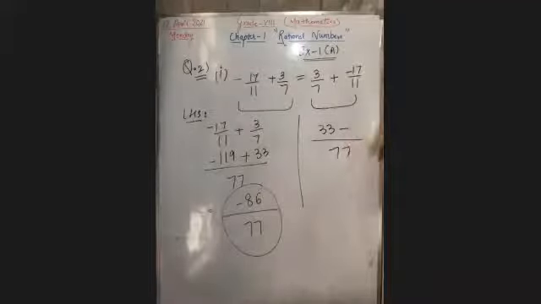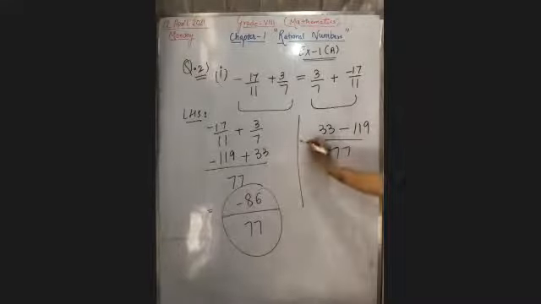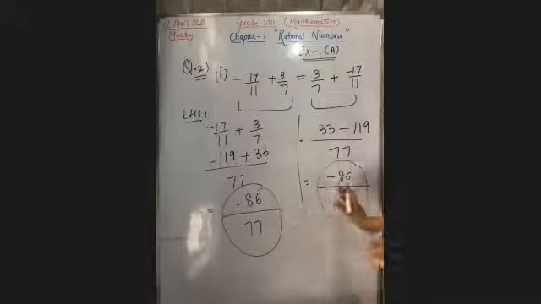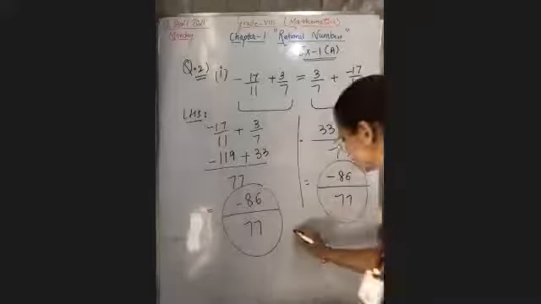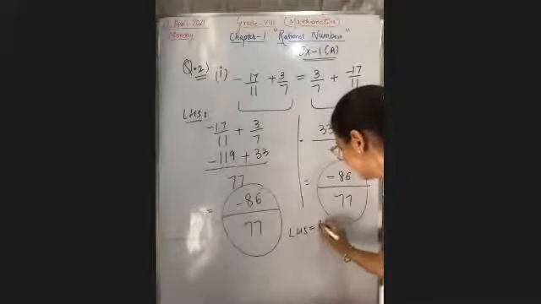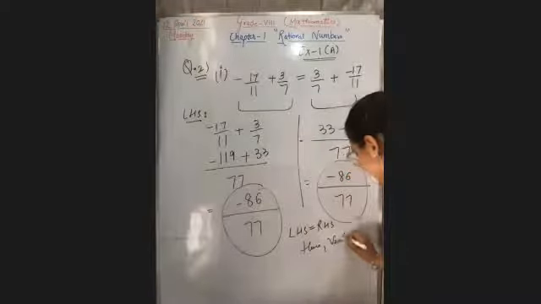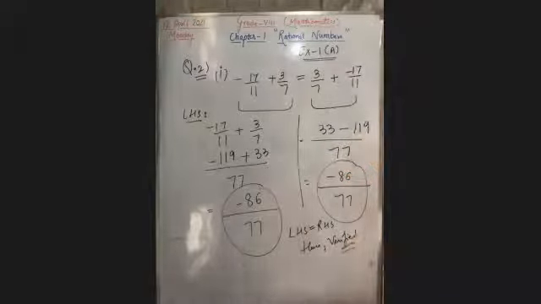Then 11 sevens are 77, and 7 into 17 is 119. Now subtract it. It is equal to minus 86 divided by 77. Both the answers are the same. Hence left hand side is equal to right hand side, and hence we have verified.